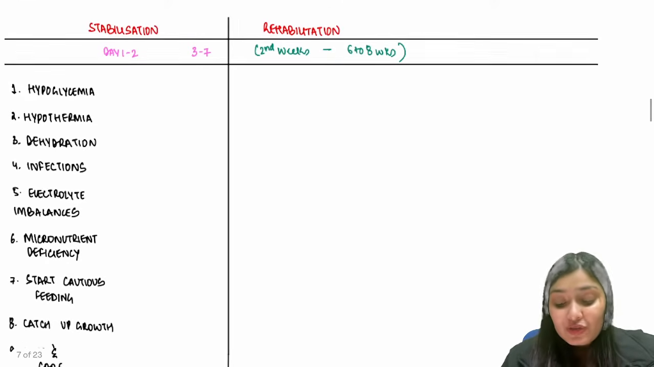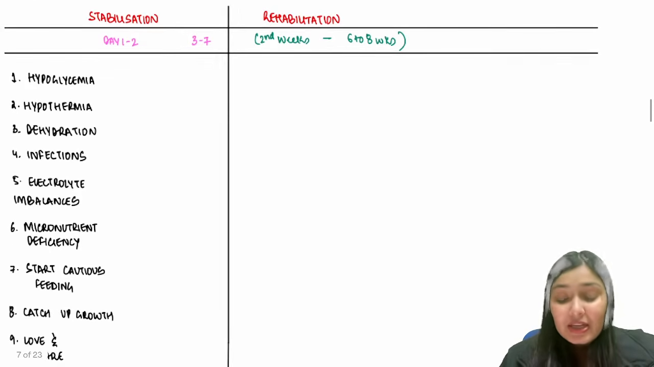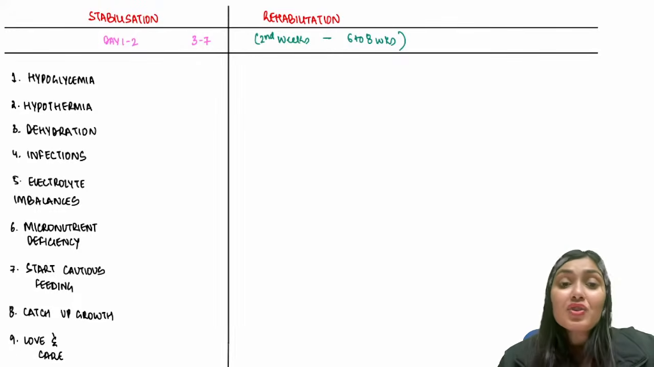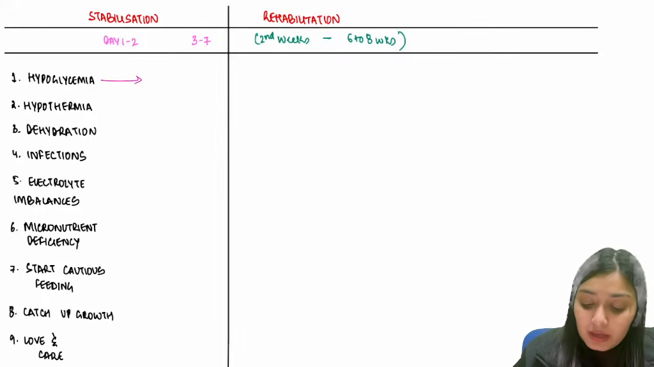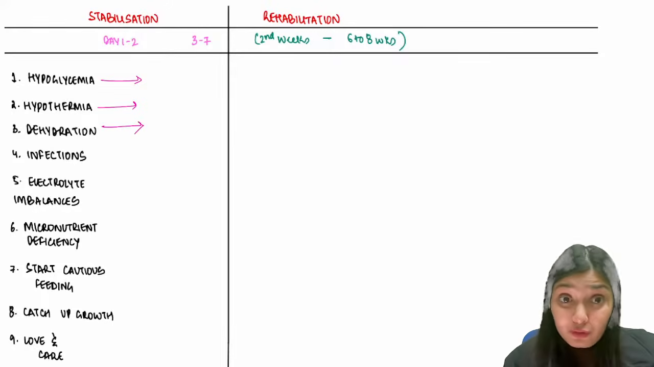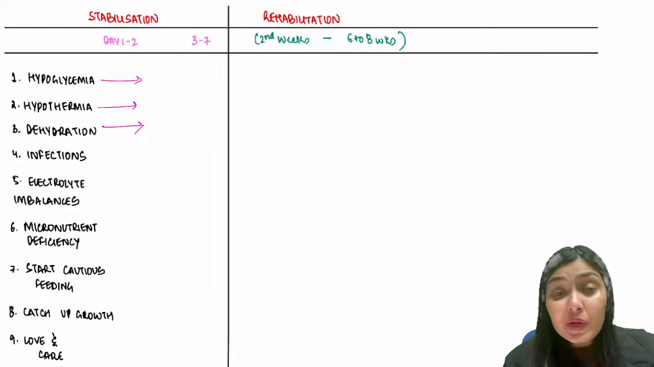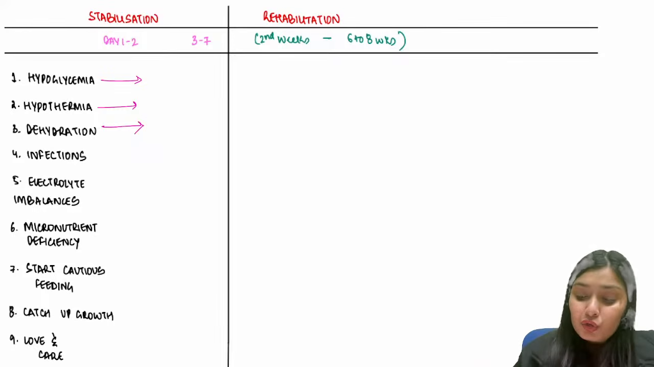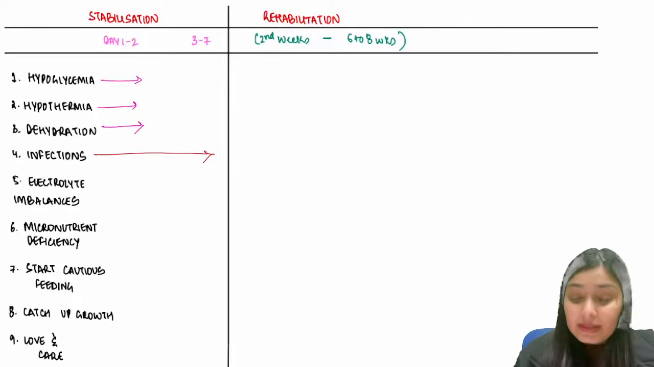So stabilization and rehabilitation phase, 10 steps. Firstly, let's talk about stabilization phase. In stabilization phase, what are we doing? We are managing the acute complications. So in the initial period, in the first 2 days, we are going to manage the most deadly things. For example, hypoglycemia, hypothermia, dehydration. Manage initially in the first 2 days. What about infections? Can we manage infection in the initial 2 days? No, infection will need at least a week of antibiotics. So infections over 7 days.